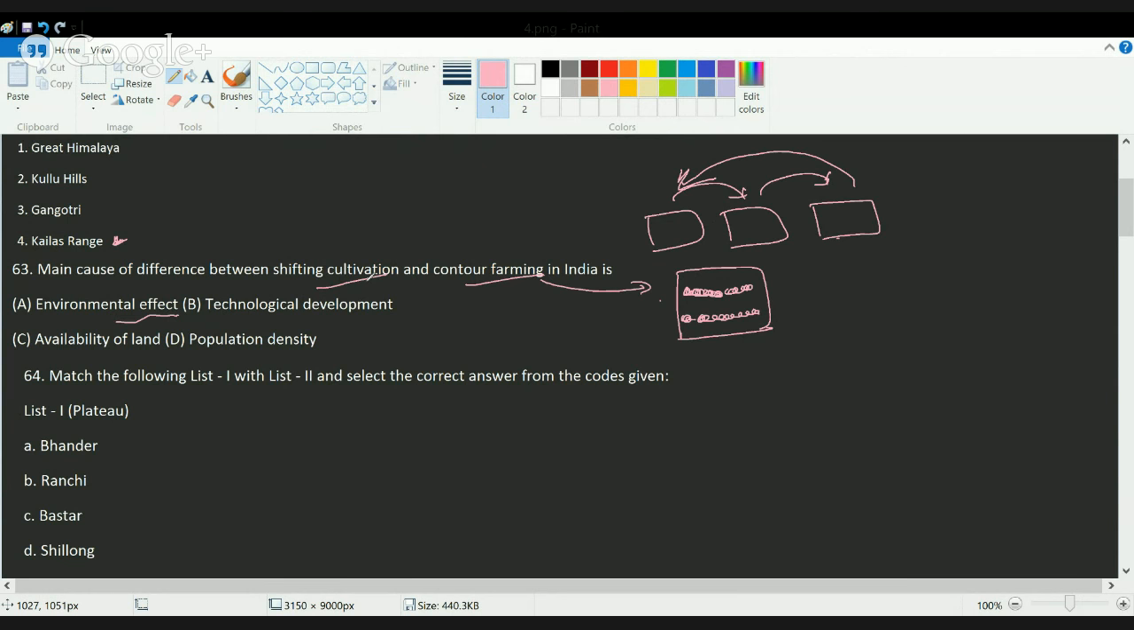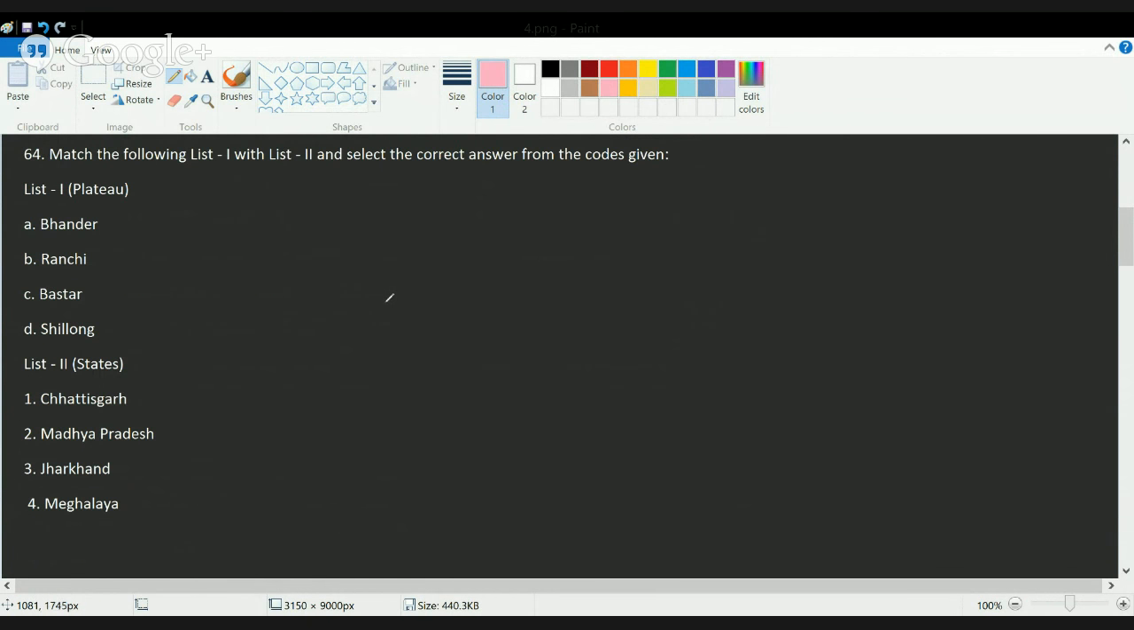So under shifting cultivation, you are leaving the soil fallow, and that is prone to higher erosion as compared to contour bunding. Okay, the next question is, you have to match out the plateaus and the region. So we know Ranchi is a region of Jharkhand.